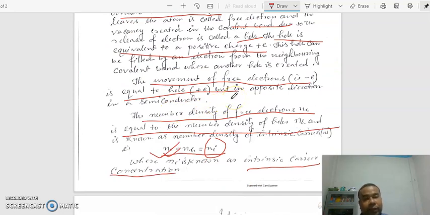Why? Because however many covalent bonds are broken, the same number of electron-hole pairs are produced. So if 10 covalent bonds are broken, then 10 holes are created and 10 electrons become free. So the number of holes equals the number of electrons. So Ne equals Nh equals Ni. So Ni is called the intrinsic carrier concentration.